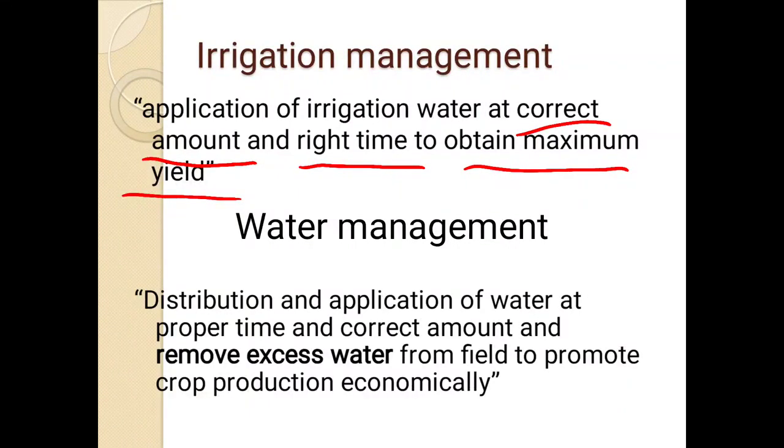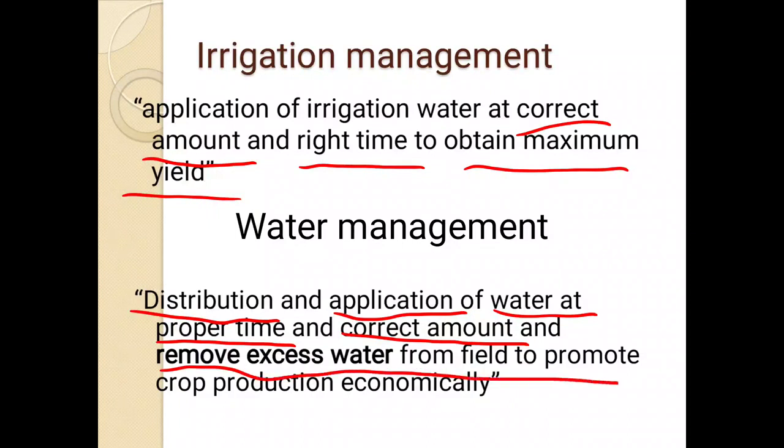So here water management means distribution and application of water at proper time and correct amount. So the thing is same. In irrigation management we were talking about only irrigation. In water management we are talking about irrigation as well as rainfall water. So distribution and application of water at proper time and correct amount, and removal of excess water from the field, to promote the crop production economically.